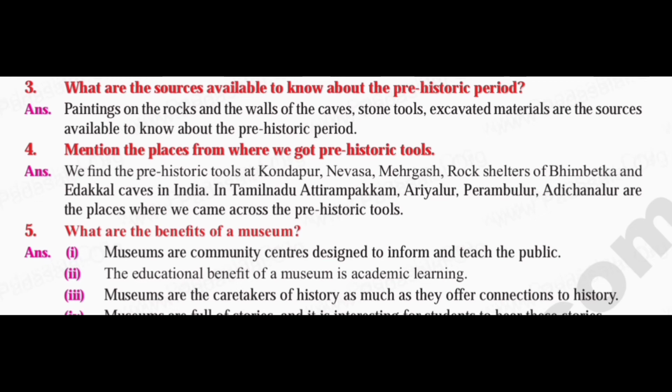The fourth question is, mention the places from where we got prehistoric tools. The answer is, we find the prehistoric tools at Kondapur, Nevesa, Megargash, rock shelter of Bhimbetka and Idakal caves in India. In Tamil Nadu, Attirampakkam, Ariyalur, Perambalur, Adichanallur are the places where we came across the prehistoric tools.